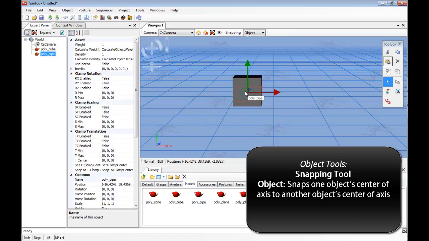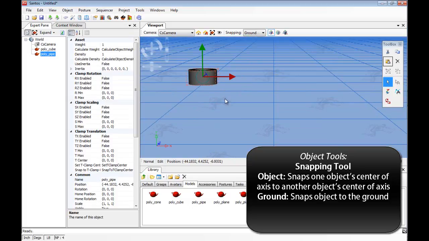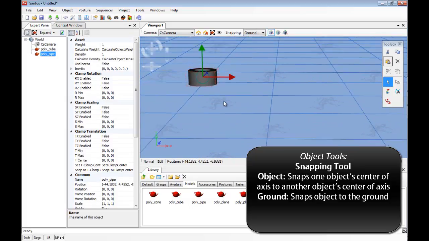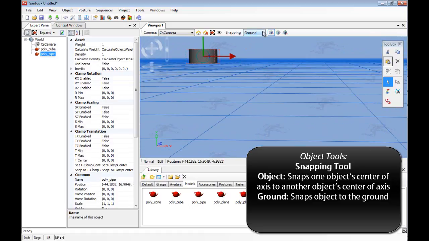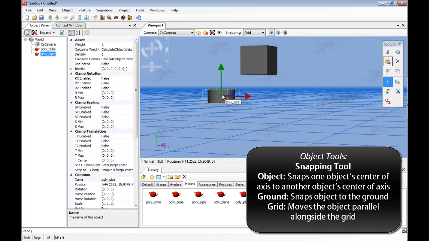Object snapping will snap the center of axis of one object to the center of axis of another. Ground snapping will snap the center of axis of the object to the ground. Grid snapping allows for the objects to move parallel alongside the grid without accidentally shifting the object up or down.